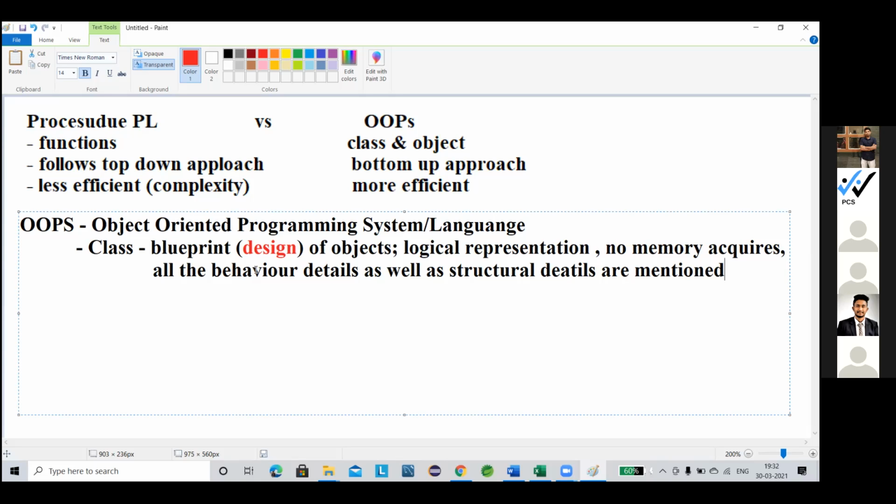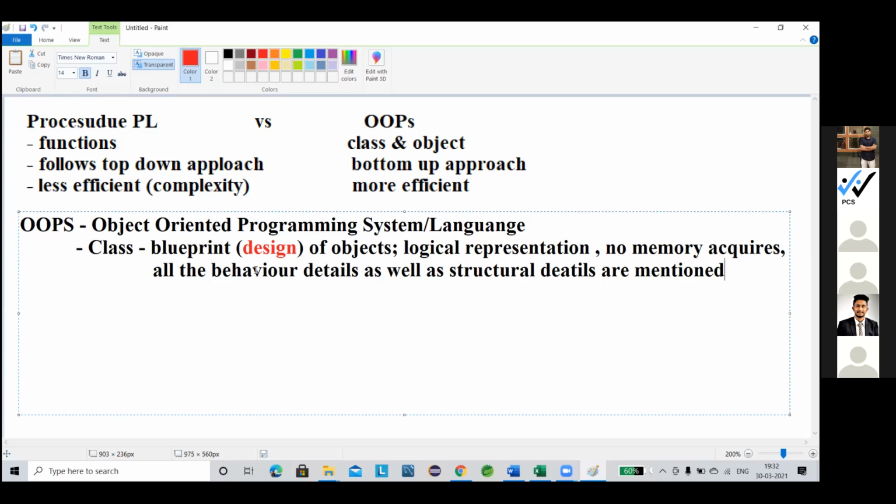Now, what are behavior details? How these data members will behave. For that reason, we need to create the methods. The methods represent the characteristics of each of the data members or each of the classes. Suppose I wanted to create one employee. If I create a describe method, into the describe method I declare all his personal details. If I call the method, which is nothing but a function, my details automatically come.